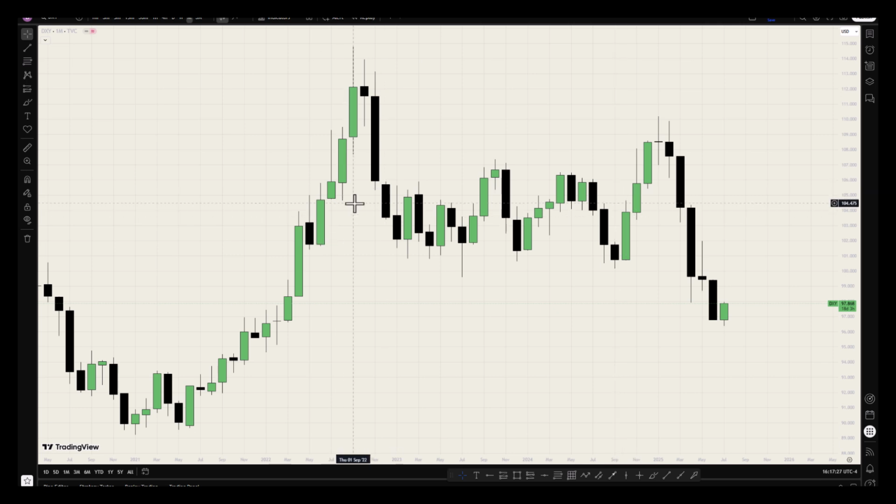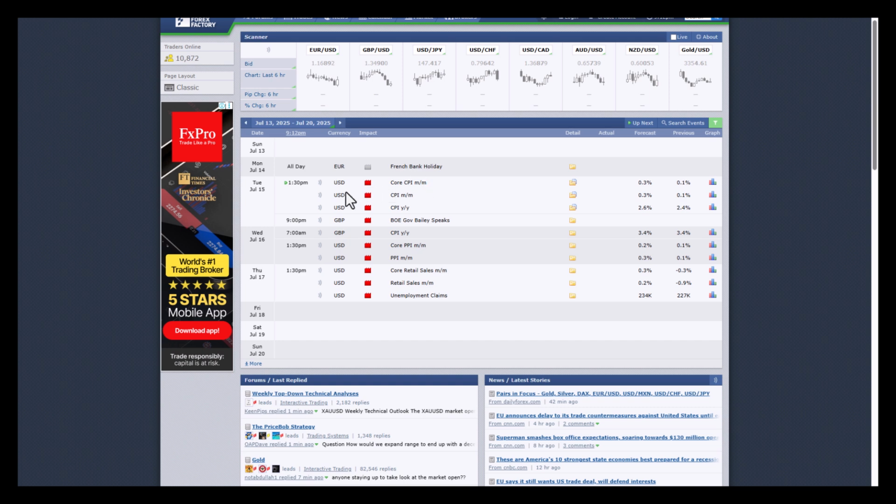Let's start by looking at the news calendar for the week. This week we have high impact risk folder news. On Tuesday we have dollar high impact news, which is CPI. On Wednesday we also have CPI on GBP and also PPI on USD. And on Thursday we also have high impact news. So this week will be full of high impact news.